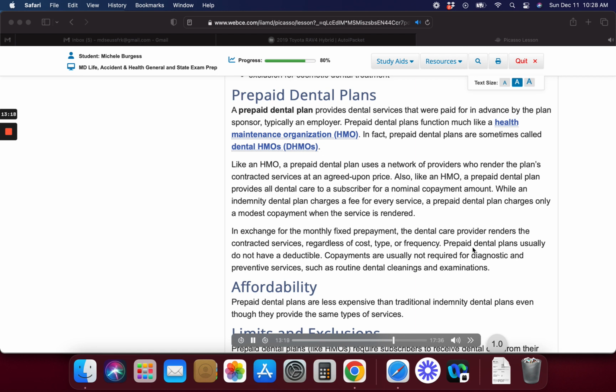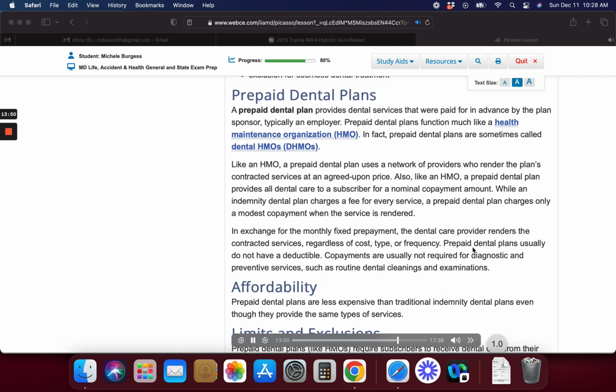In fact, prepaid dental plans are sometimes called dental HMOs, DHMOs. Like an HMO, a prepaid dental plan uses a network of providers who render the plan's contracted services at an agreed-upon price. Also, like an HMO, a prepaid dental plan provides all dental care to a subscriber for a nominal copayment amount. While an indemnity dental plan charges a fee for every service, a prepaid dental plan charges only a modest copayment when the service is rendered.